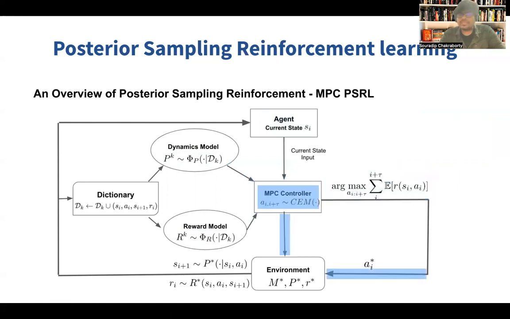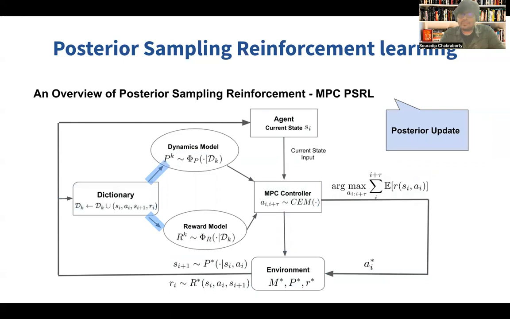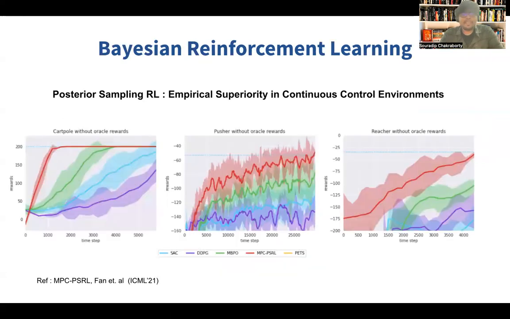Finally, it chooses the optimal action for that state, and that passes through the environment, which then gives a new state and a reward based on the true, or ground truth, transitions and reward, which we then append to the dictionary, update the posterior, and repeat the process.